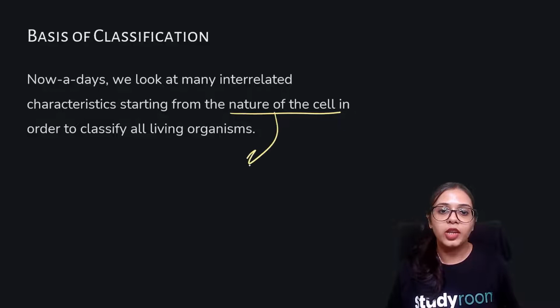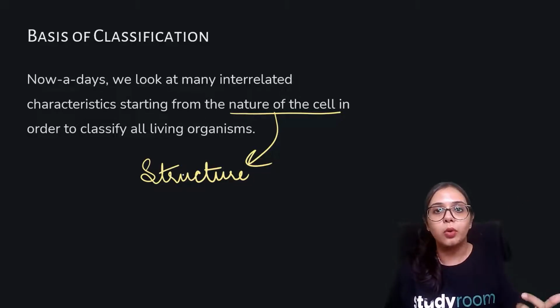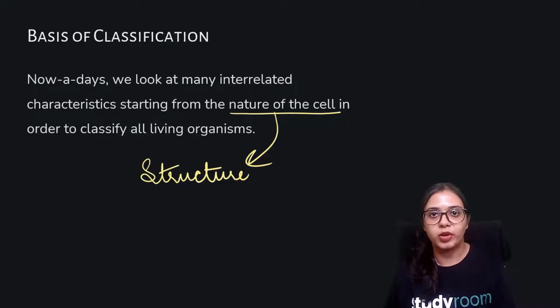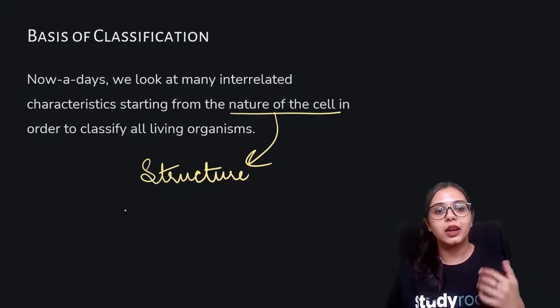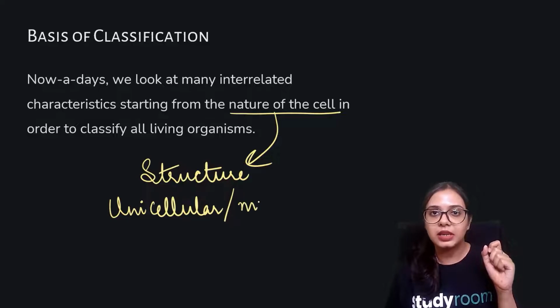Nature of the cell means what is the structure? Like you have learned cells and tissues, right? So you know that there are some microscopic creatures that are able to survive on just one cell. That means they are unicellular. And there are some organisms that are multicellular.